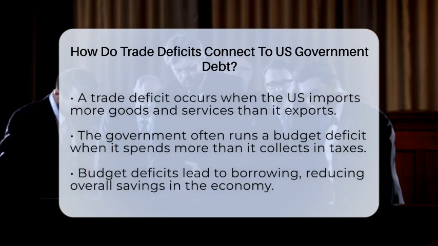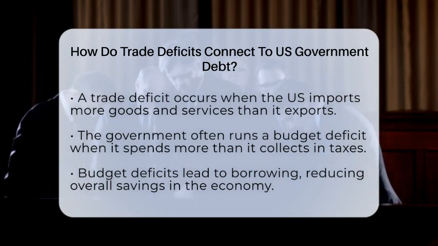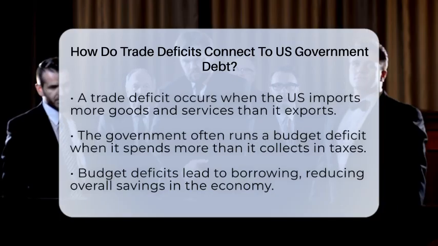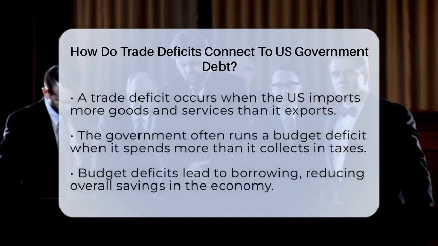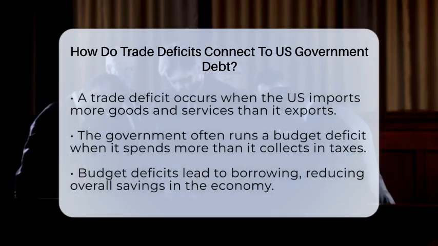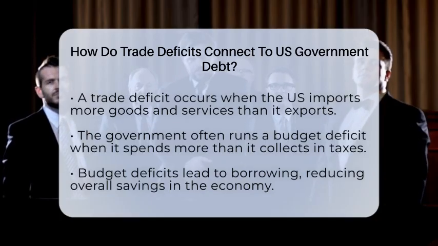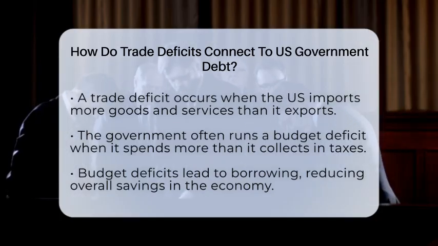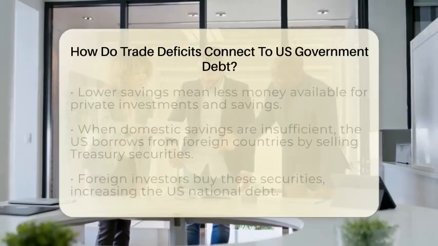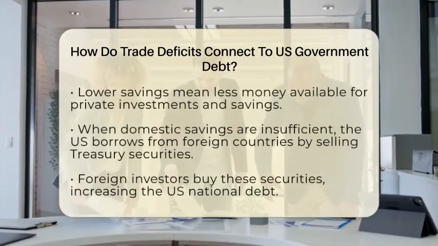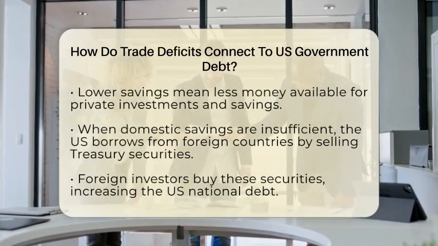When the government spends more than it takes in through taxes, it runs a budget deficit. This means the government is borrowing money to cover the gap. When the government borrows, it reduces the total savings in the economy because it's using funds that could have been saved or invested elsewhere. In a healthy economy, savings come from private individuals, businesses, and the government. But when the government spends more than it earns, it leaves less money available for private savings and investment.